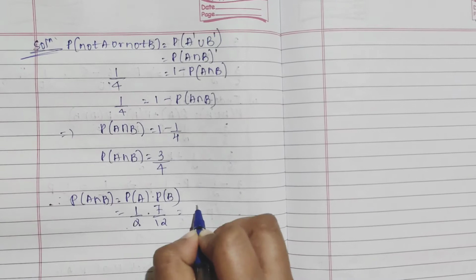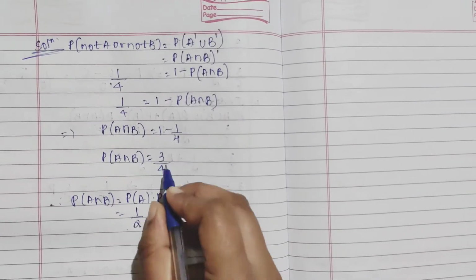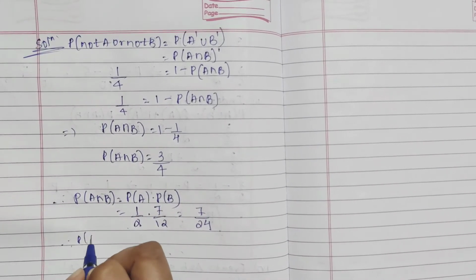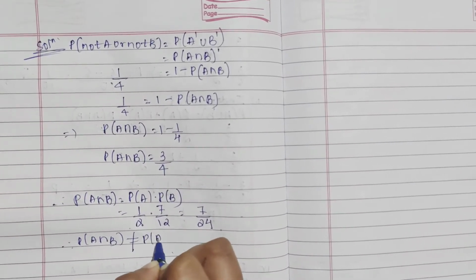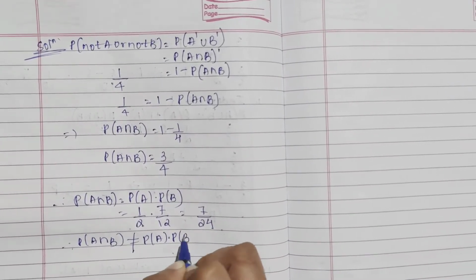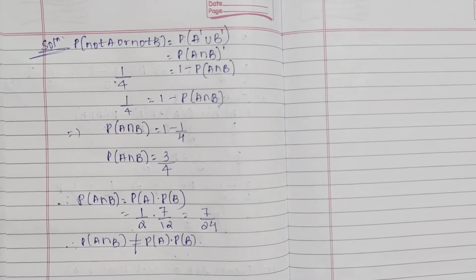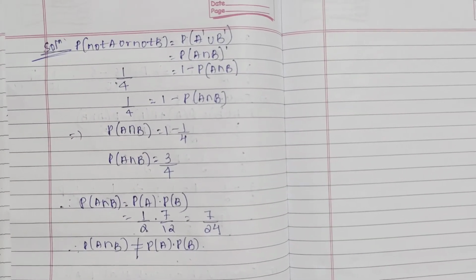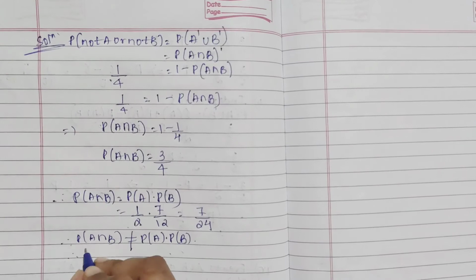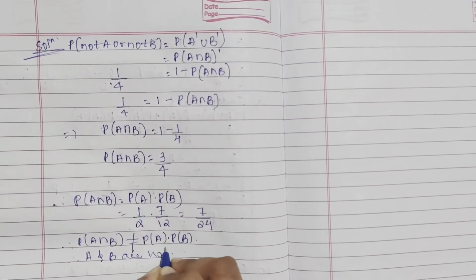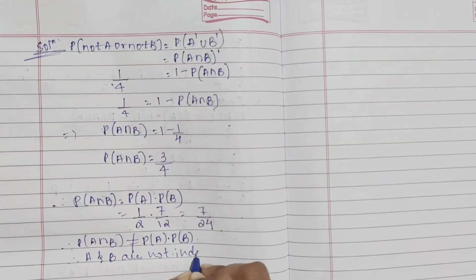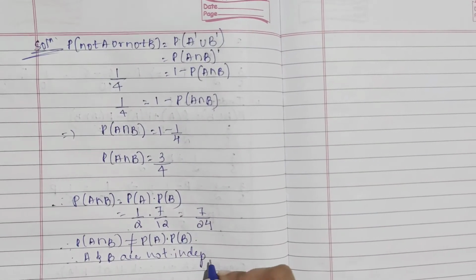Clearly from this we are getting 7 by 24, which means they are not equal. Therefore, P of A intersection B is not equal to P of A into P of B. So, A and B are not independent, which means they are dependent.